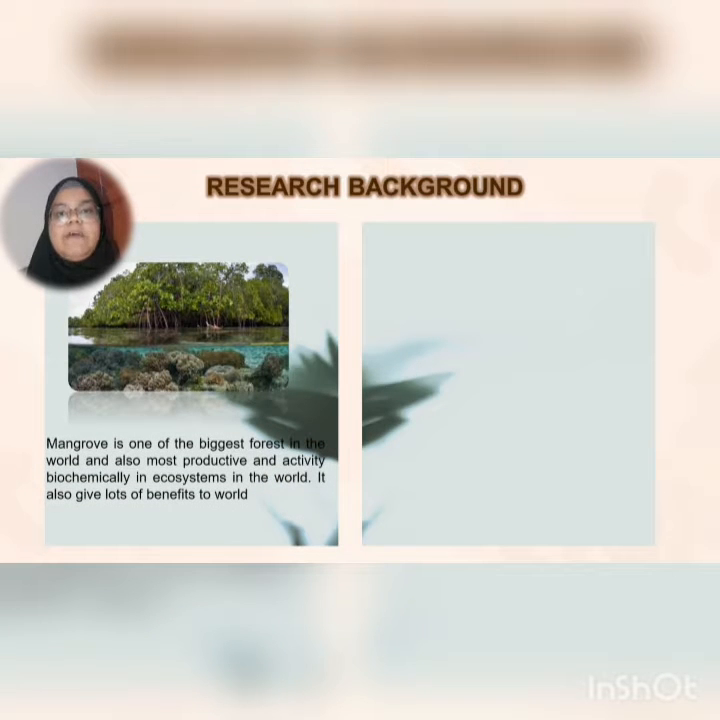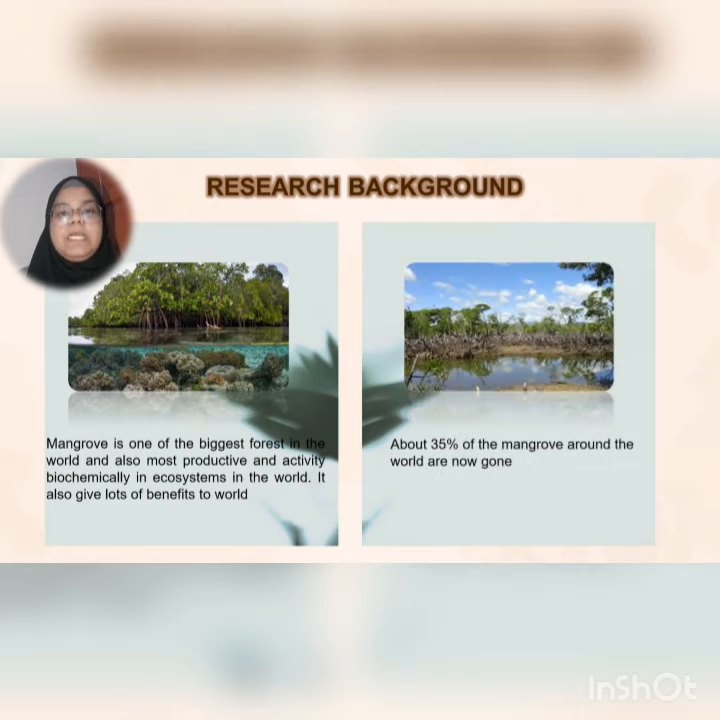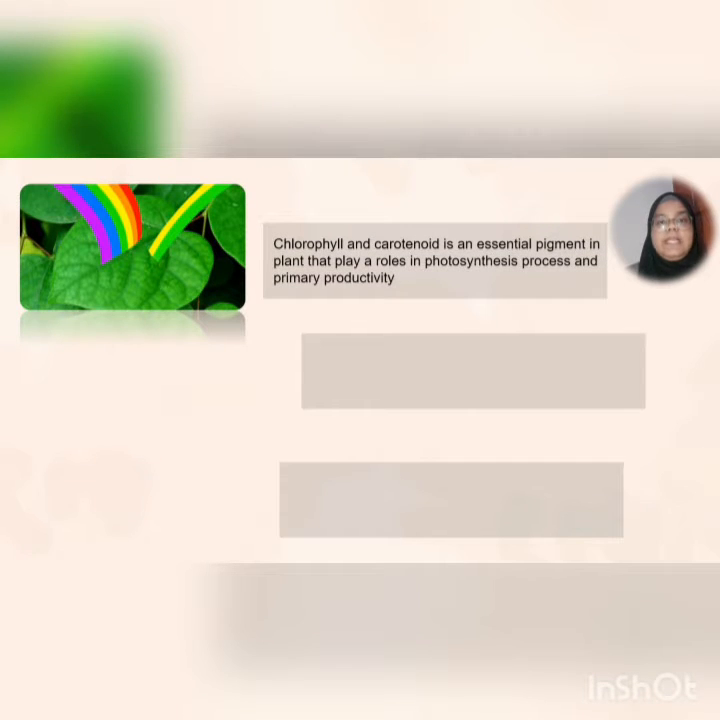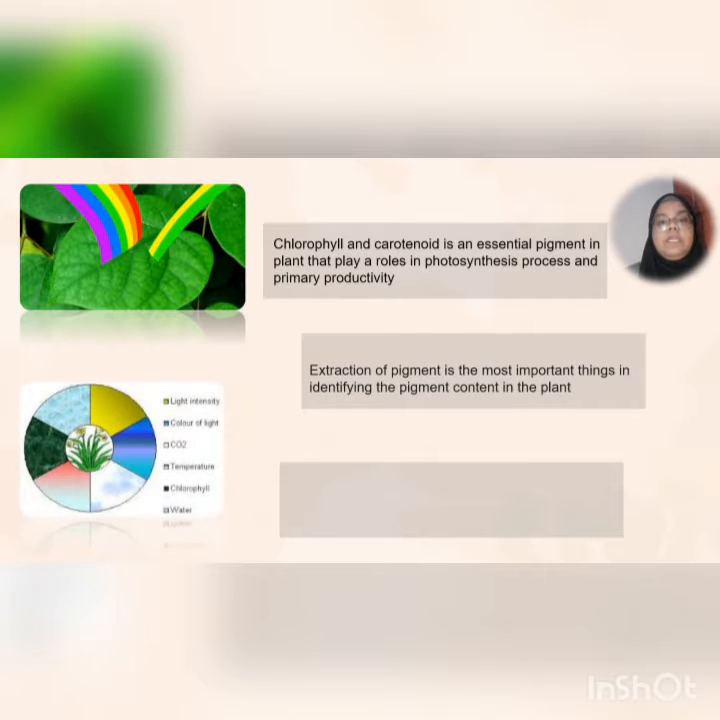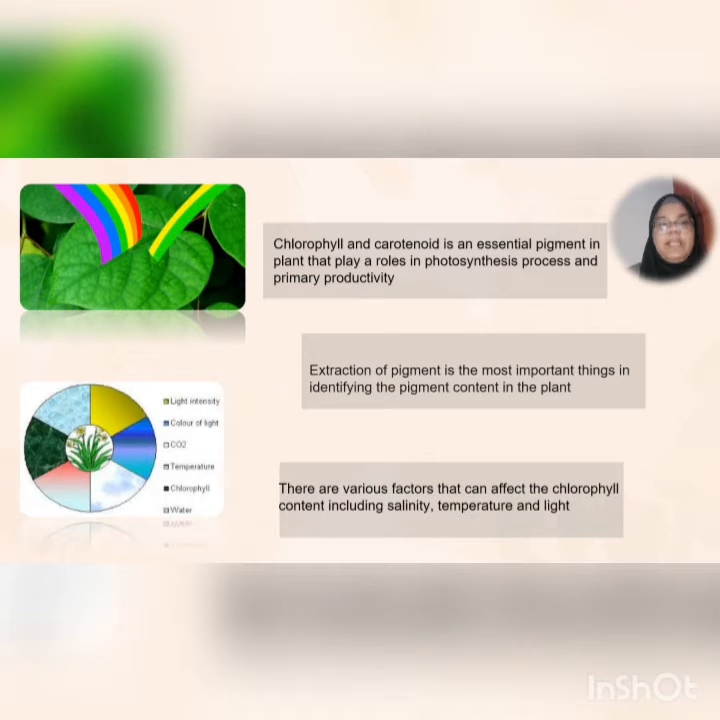Mangroves are forests that have the most productive and biochemical activity in the world and give a lot of benefits to others. But right now, about 35% of it has disappeared from Earth. Meanwhile, chlorophyll and carotenoid are important pigments in the plant, and by extracting them, we could know their importance. Besides that, there are a lot of factors that can affect the chlorophyll content.